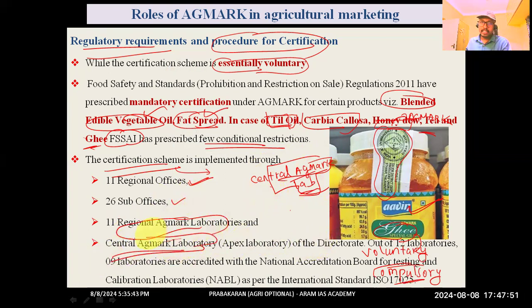These are the different labs or offices that perform testing and AGMARK certification. Out of these 12 laboratories, 9 have been accredited by the International Organization for Standardization, ISO.